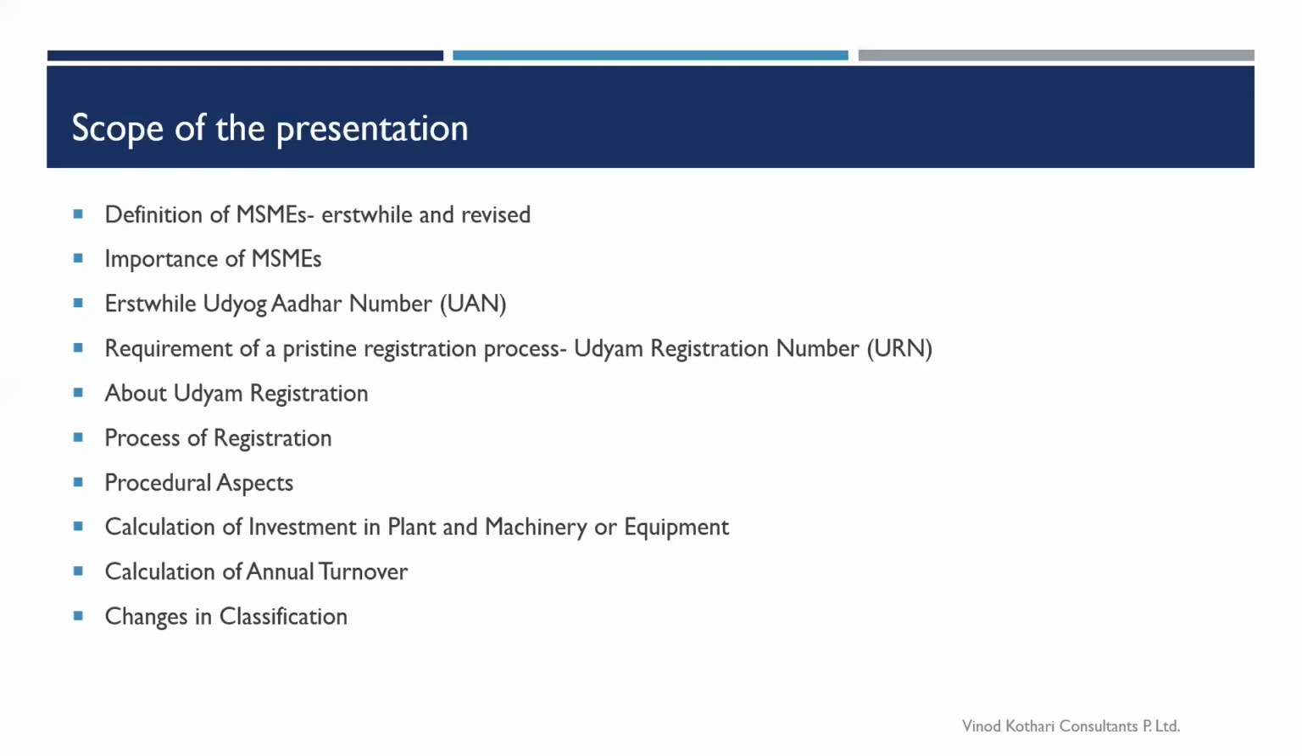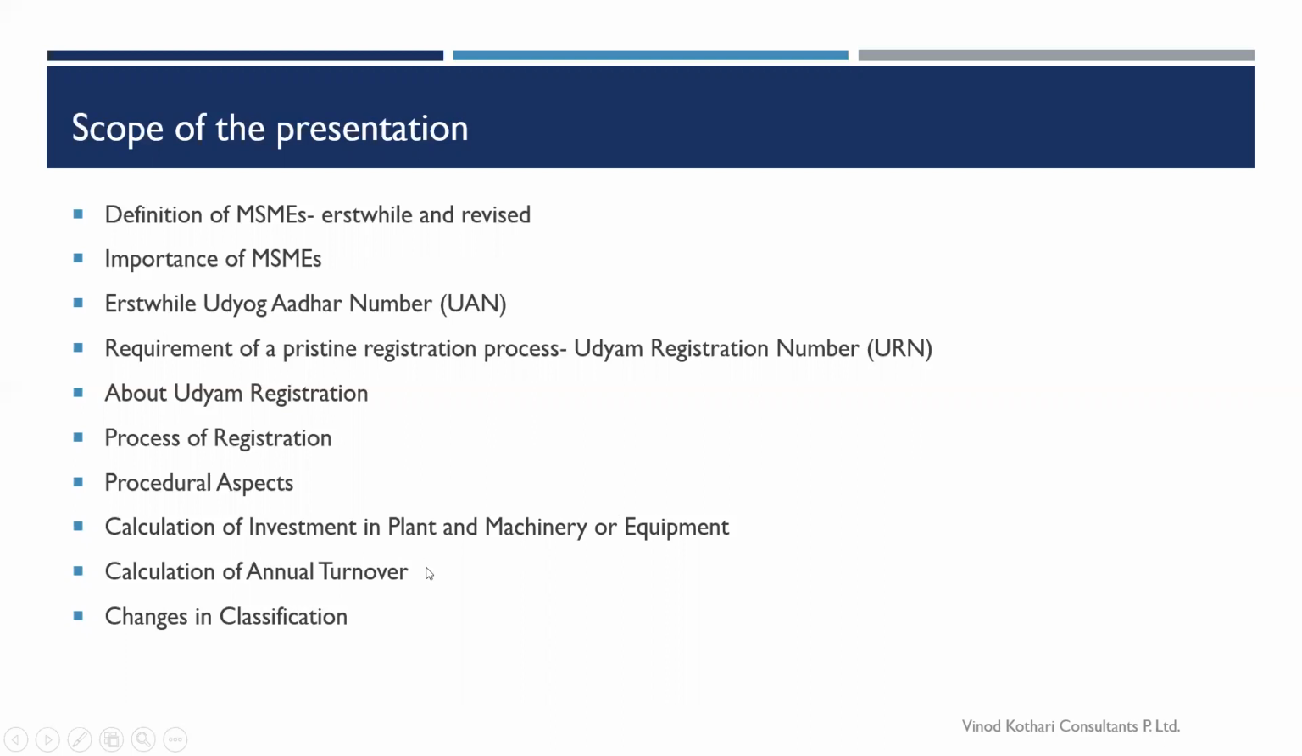Then the Udyam registration process: how the process goes on, what the requirements are, how to fill the form, and some very important tips on what you should be ready with before you start filling the forms, as well as what things you have to keep in mind while filling them and what details are to be filled. More importantly, what would be the calculation of investment in plant and machinery and annual turnover?